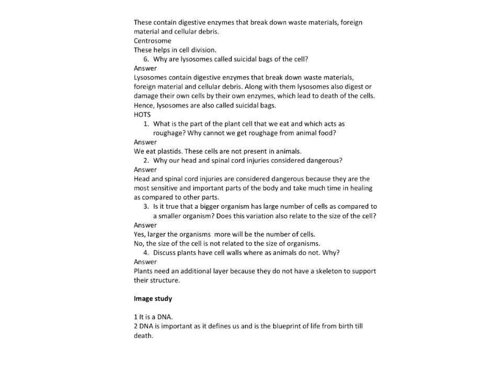Next question is: discuss why plants have cell walls whereas animals do not. Yes, plants have cell walls because they need it. They are to bear the very harsh conditions of the environment outside, and they do not have a skeleton to support their structure, so they need cell walls. That's why they have it. Thank you.